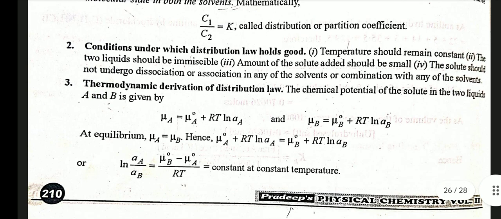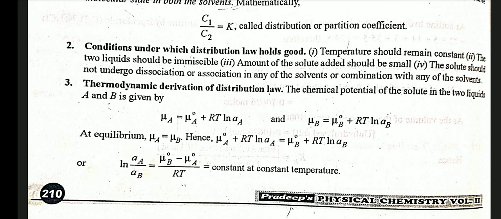Second, conditions under which distribution law holds good: first, temperature should remain constant. Second, the two liquids should be immiscible. Third, the amount of solute added should be small. Fourth, the solute should not undergo dissociation or association in any of the solvents or combination with any of the solvents.